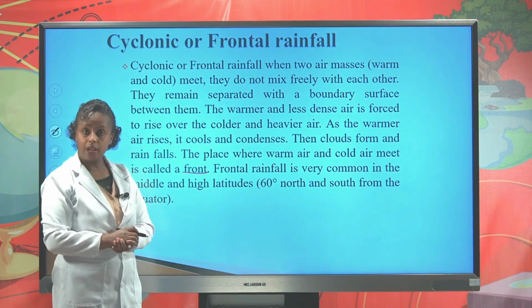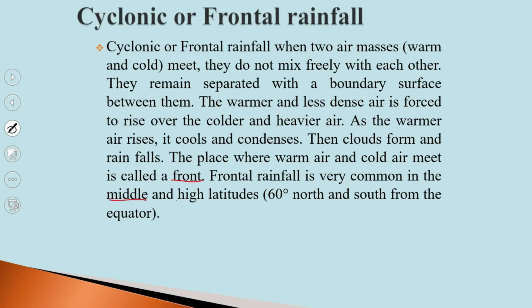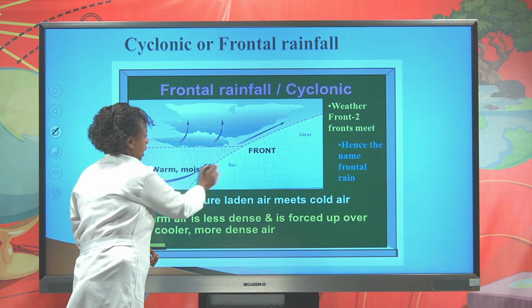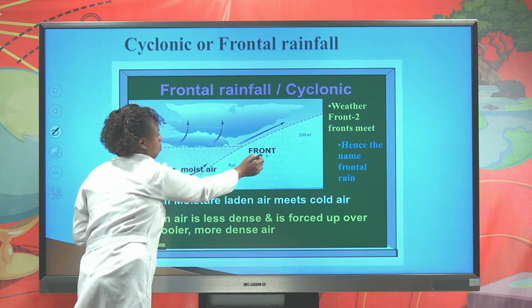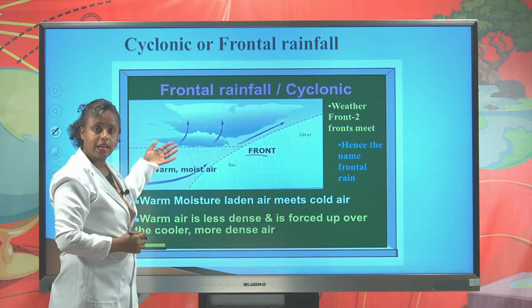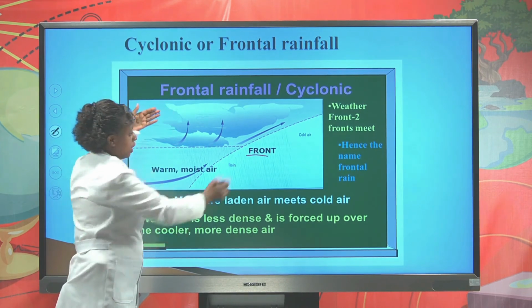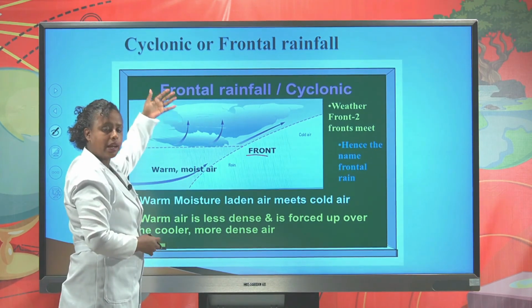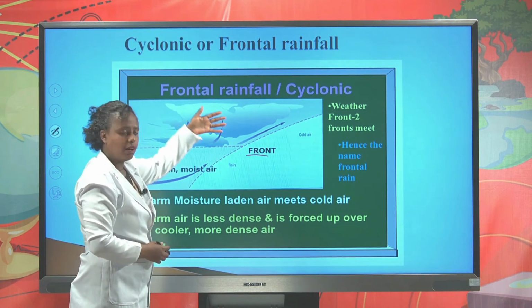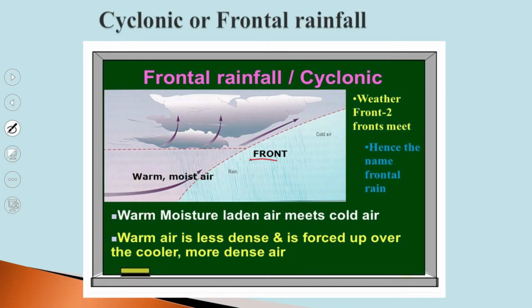Frontal rainfall is very common in the middle and high latitudes, or 60 degrees north and south of the equator. This is the cyclonic rainfall or frontal rainfall type. The warm air and the cold air join together to form this front. The warmer or less dense air moves over the colder air mass, and when it rises over and over it becomes cool and condenses, forms cloud, then falls as rainfall.